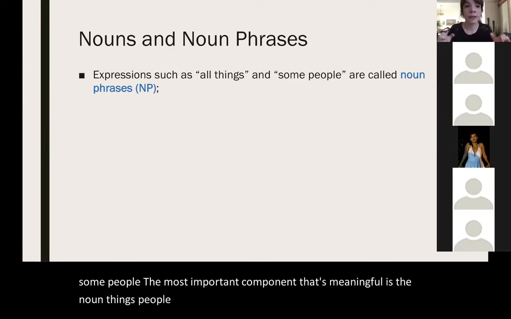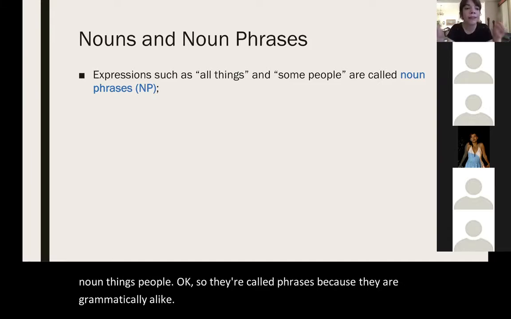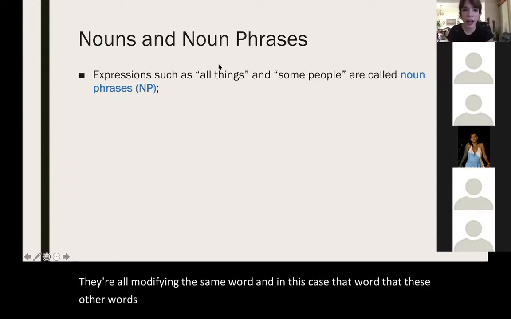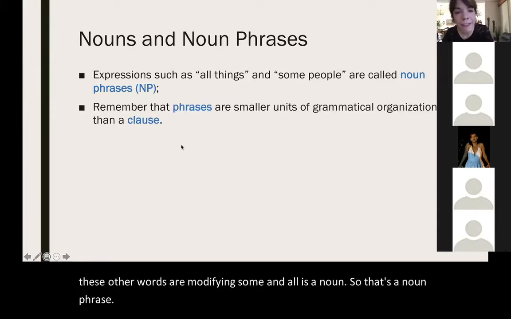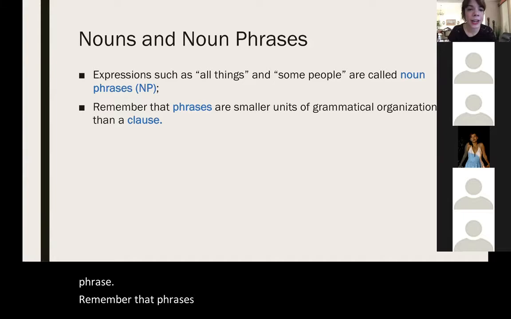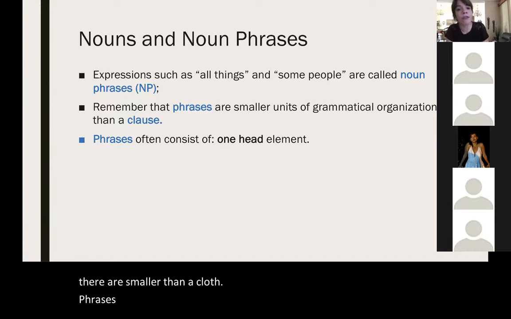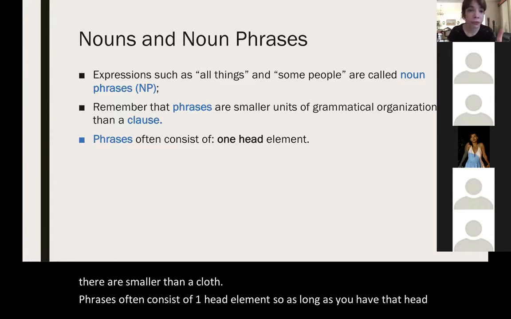So they're called phrases because they're grammatically alike. They're all modifying the same word. And in this case, the word that these other words, some and all, are modifying is a noun. So that's a noun phrase. Remember that phrases are smaller units of grammatical organization, so they're smaller than a clause. Phrases often consist of one head element. So as long as you have that head element, la cabeza, you have a phrase, okay?